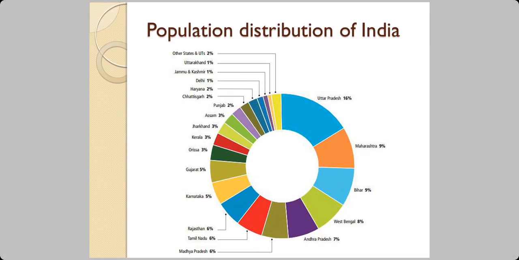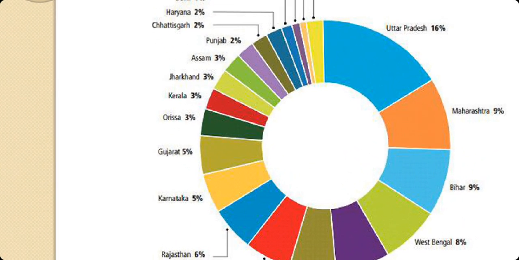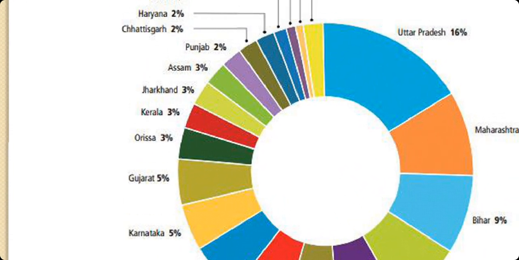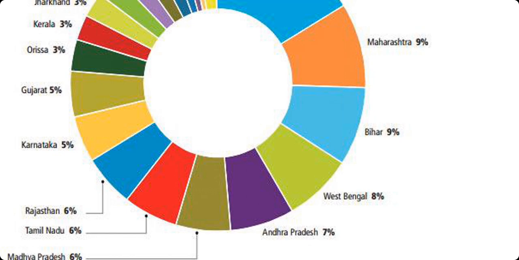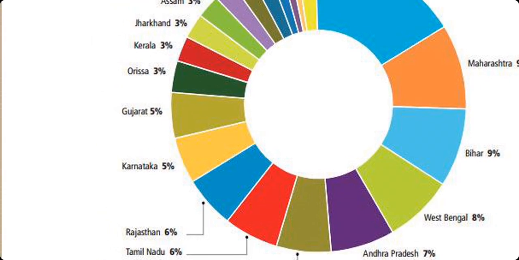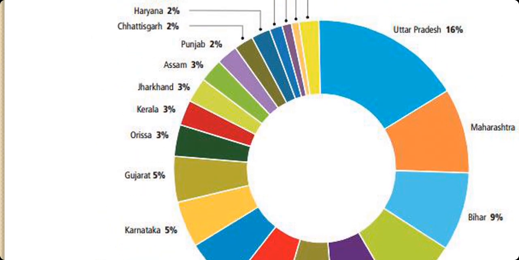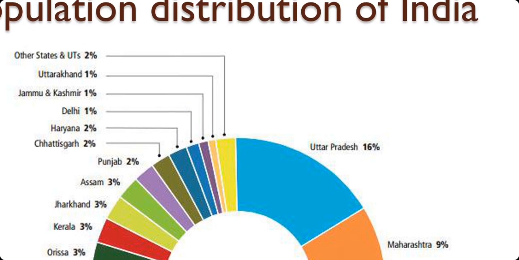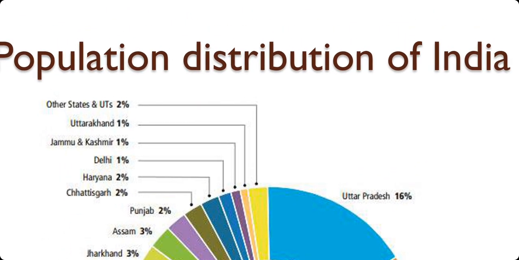Now, if you look at the distribution of population in India, state-wise, starting on the upper right hand side, you have UP 16% or 16.77%. Then you have Maharashtra, Bihar, West Bengal, Andhra Pradesh, Madhya Pradesh, Tamil Nadu, Rajasthan, Karnataka, etc., then the union territories.